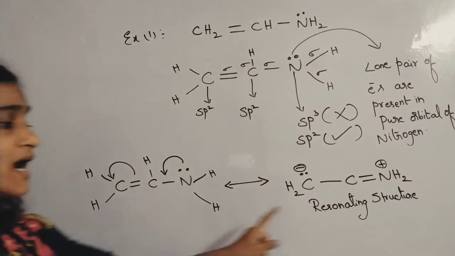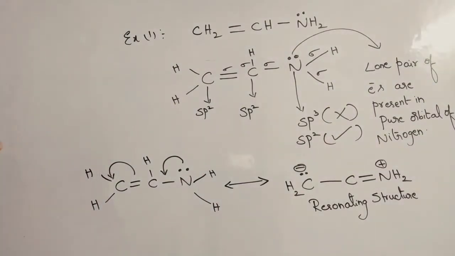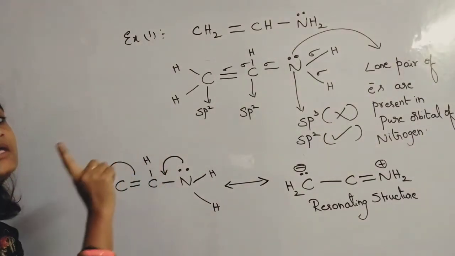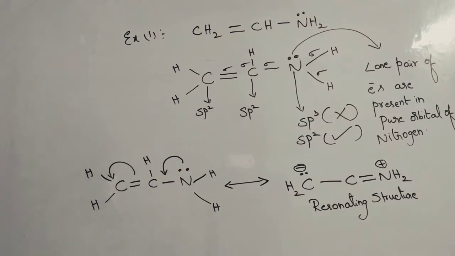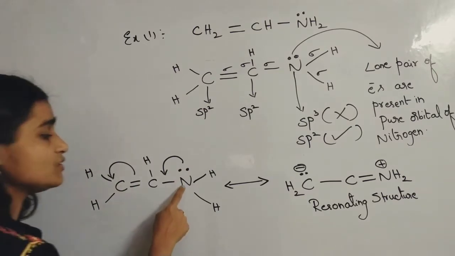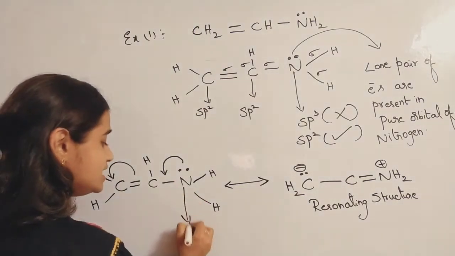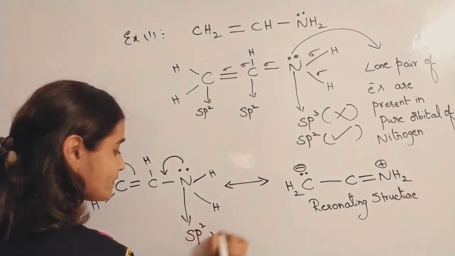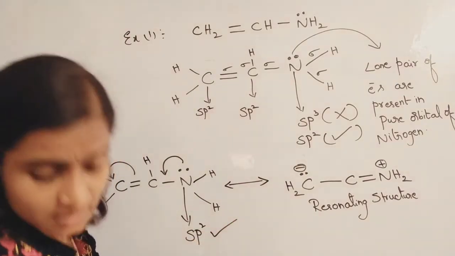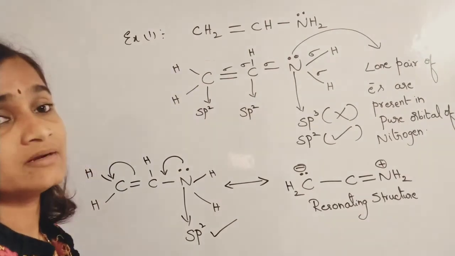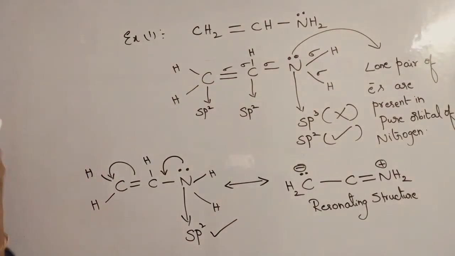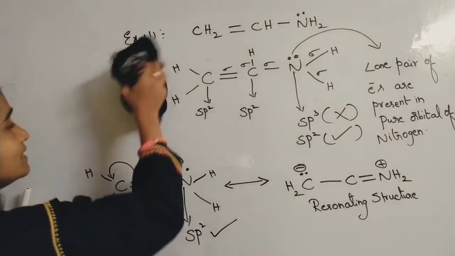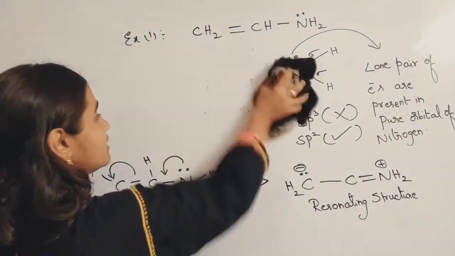So in order to participate in resonance, this lone pair of electrons does not participate in hybridization. That's why nitrogen's hybridization is sp2 only, but not sp3. You have to remember this point, right? We'll go for another example. Let us check with another example. Example 2.